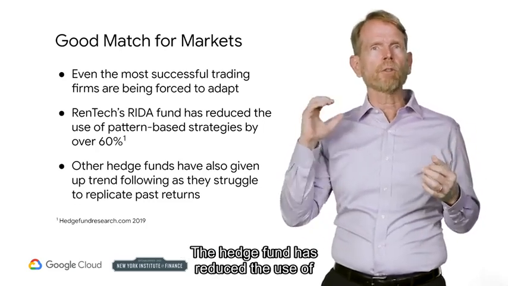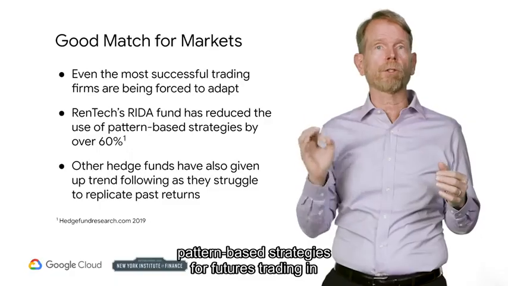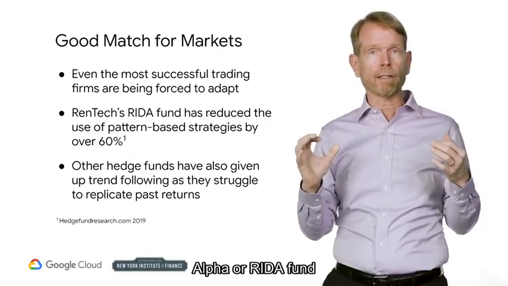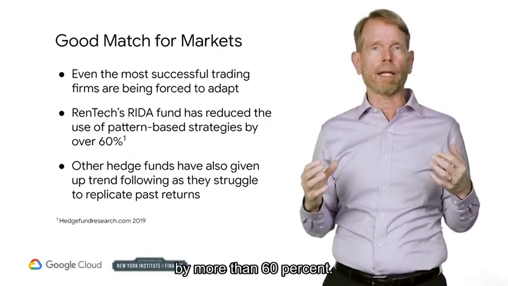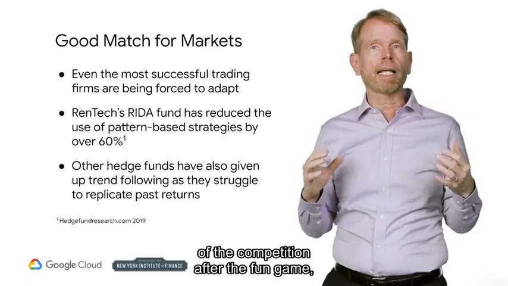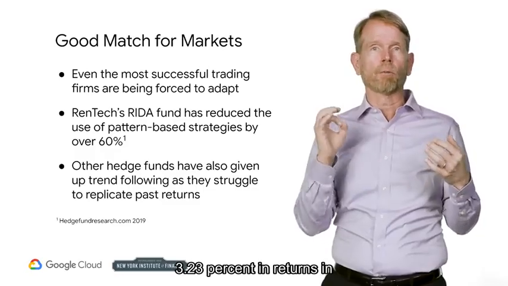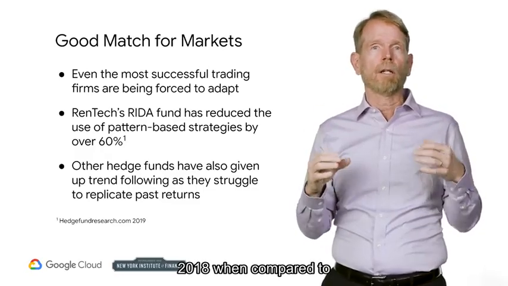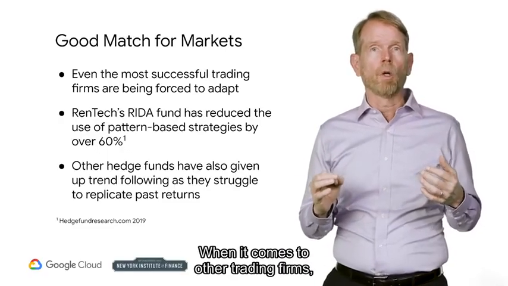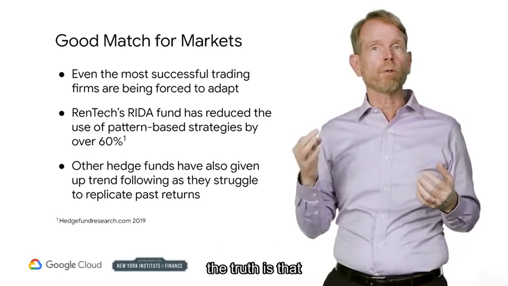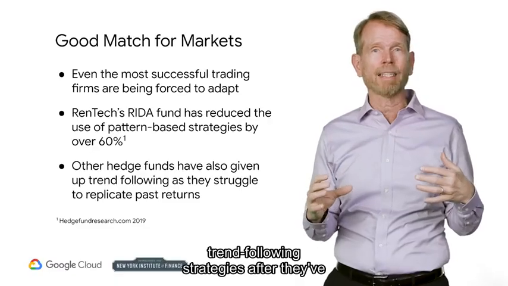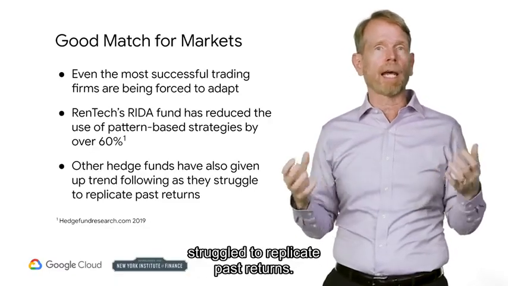The hedge fund has reduced the use of pattern-based strategies for futures trading in its Renaissance Institutional Diversified Alpha, or RIDA, fund by more than 60%. However, RIDA still remains way ahead of the competition after the fund gained 3.23% in returns in 2018 when compared to the industry's average of minus 4.75%. When it comes to other trading firms, the truth is that a major part of hedge funds are giving up on trend-following strategies after they've struggled to replicate past returns.